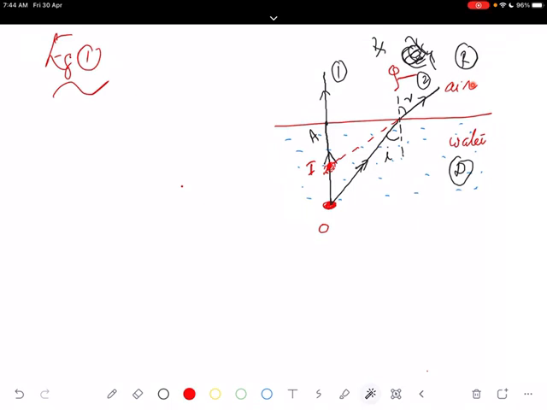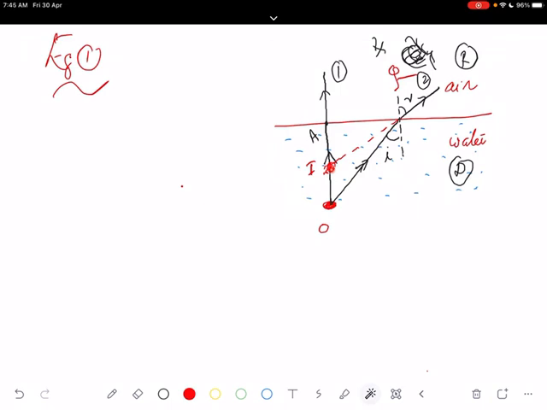Okay, so I will explain this again. Usually we say that the bottom of a tank or a pond containing water appears to be raised. That is the sentence for the statement, or the water tank appears shallower. The meaning of this statement is that if you place an object in water, then the position of the object will appear above that because of refraction.